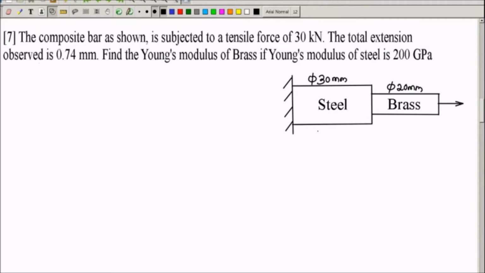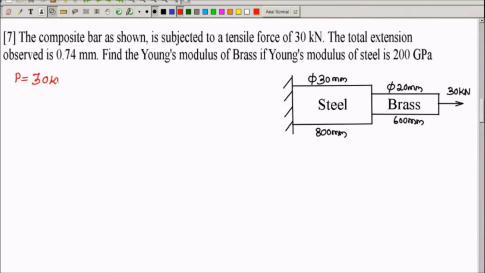And steel portion has a length of 800 mm. Brass portion has a length of 600 mm. And it is subjected to a load of 30 kilonewton. So this much is given to you. You are supposed to find out the Young's modulus of brass. Given the Young's modulus of steel, 200 gigapascal.